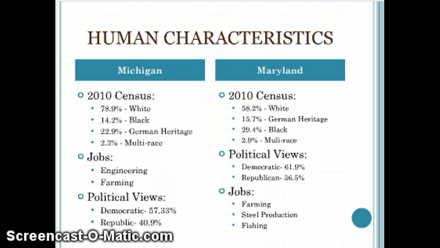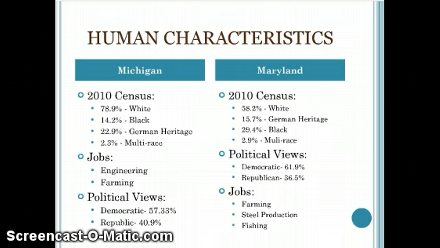The human characteristics of Michigan are that there are a variety of different ethnicities living throughout Michigan, which means that Michigan is very diverse. Jobs include engineering, teaching, and farming. Political views are scattered about, but about 57% are Democratic, while about 41% of the population is Republican.